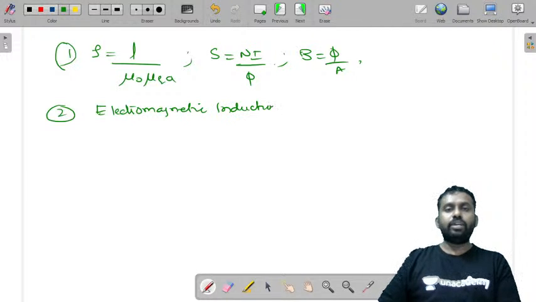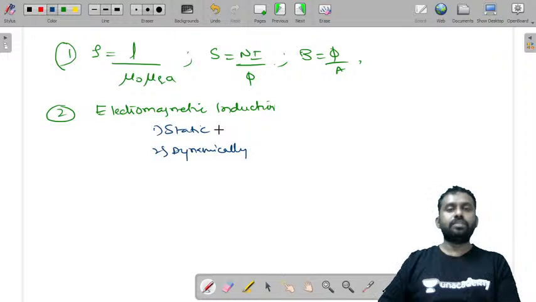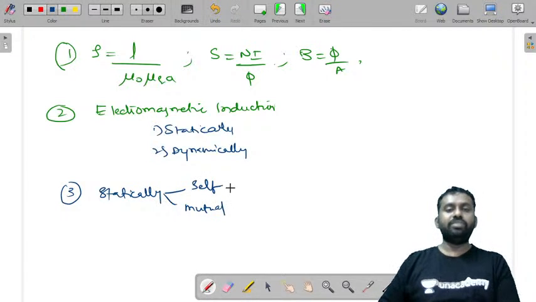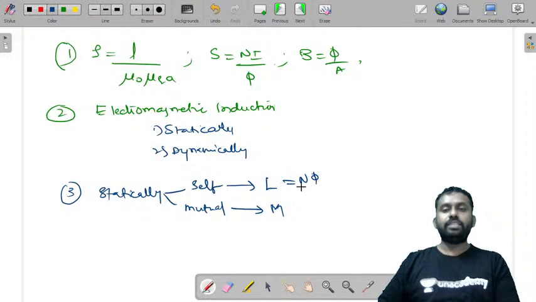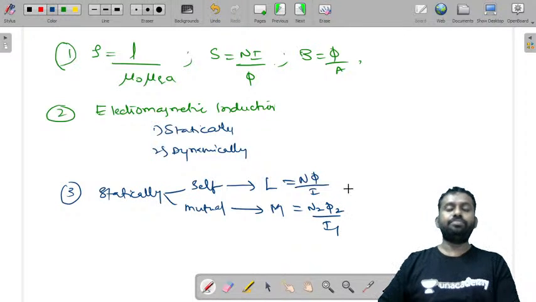I discussed electromagnetic induction, and we also saw what is statically and dynamically induced EMF. And we have seen that in statically induced EMF we have self-induced EMF and mutually induced EMF, and we have seen what is self-inductance and mutual inductance. This is N phi by I, and this is N2 phi 2 by I1, both having the units of Henrys.